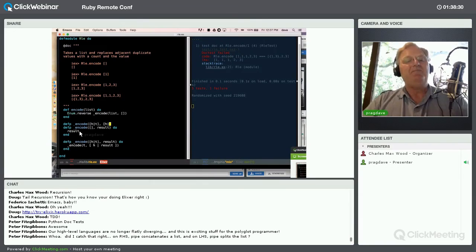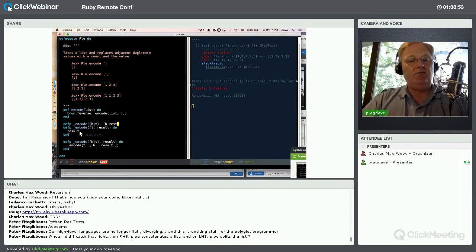Now notice this. Remember we said that the assignment isn't assignment, it's just asserting that 2 values are the same. And this is just like algebra. Well, here I've done the same thing. I've said that because that h has been matched to whatever's the head of the input list, then that h in the result has to be that same value. So if I match a 1 in the input list, there has to be a 1 at the head of the result list.